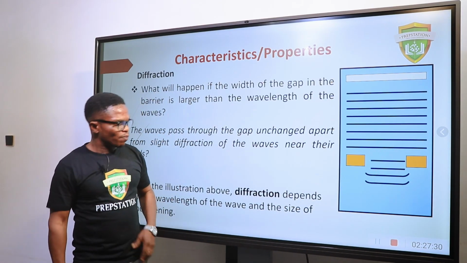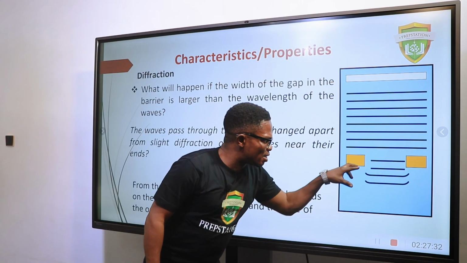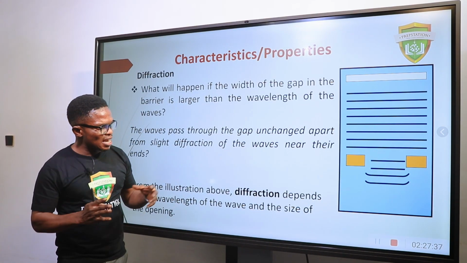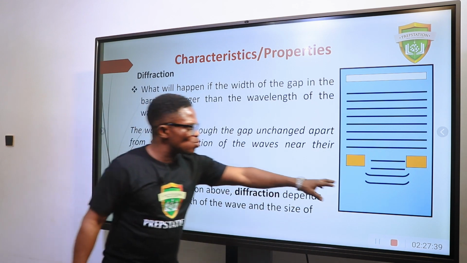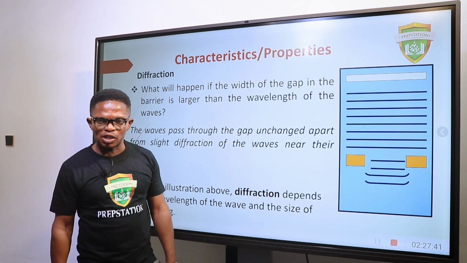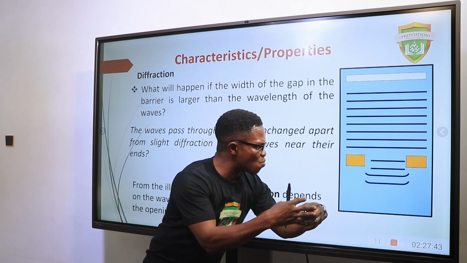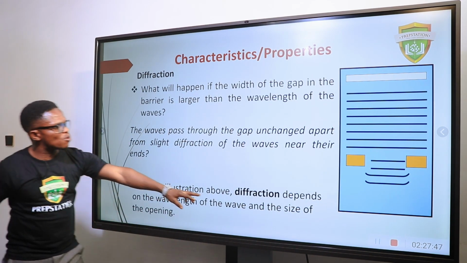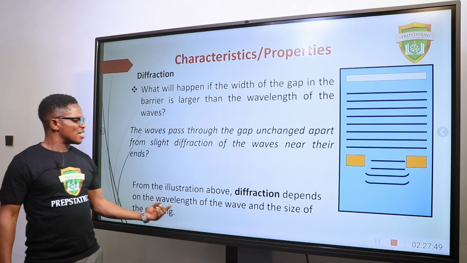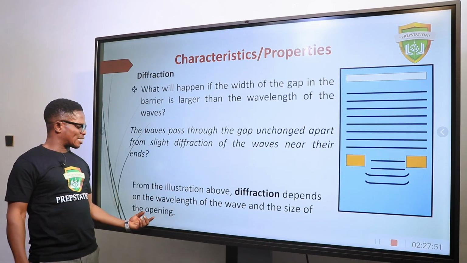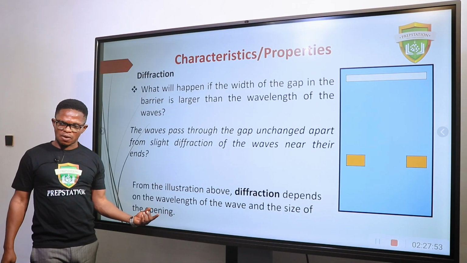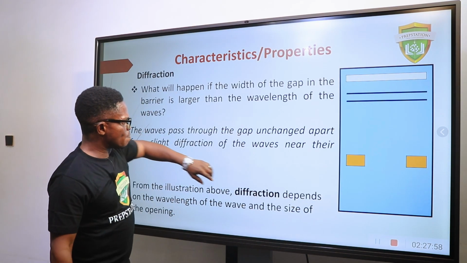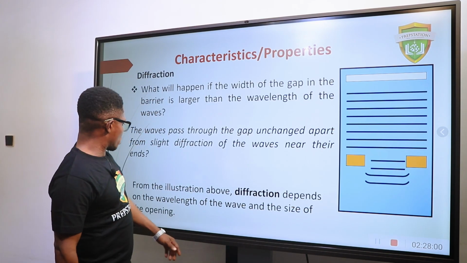What does that mean? The width of the opening is proportional to diffraction. That means an increase in the width will reduce diffraction. So it's an inverse proportion. If you decrease the width, the diffraction will increase. So from the illustration above, diffraction depends on what? The wavelength of the wave and the size of the opening. See that now? So diffraction depends on the size of the opening.